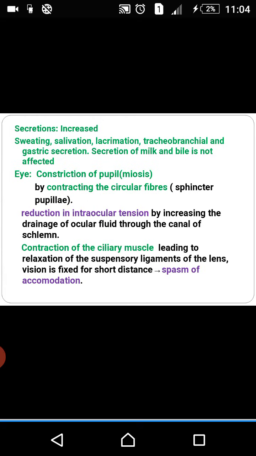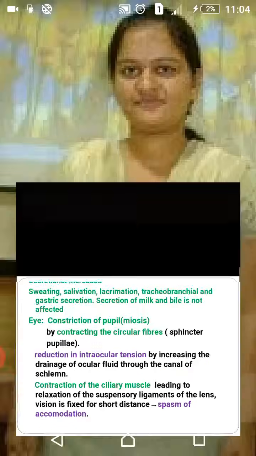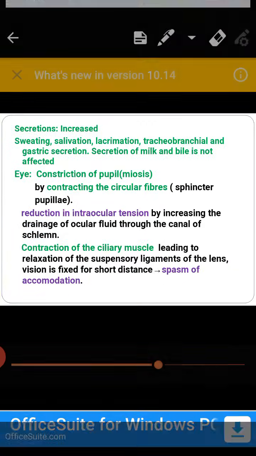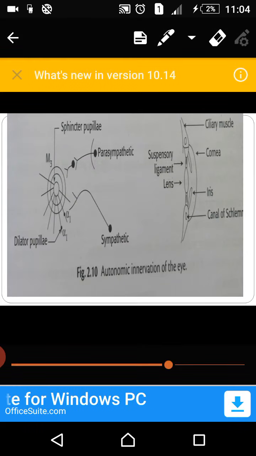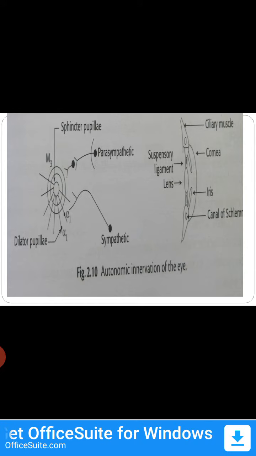If the ciliary muscles are contracted, there will be relaxation of the suspensory ligament of the lens, so that vision is fixed to a short distance. See, if you take a rubber band and you pull from both sides, the center portion will be relaxed. Same way, the ciliary muscles are at the edge, see here one ciliary muscle. So ciliary muscle at the edge, if they are pulled, the suspensory ligament will be relaxed. That's why vision is fixed to a near distance.